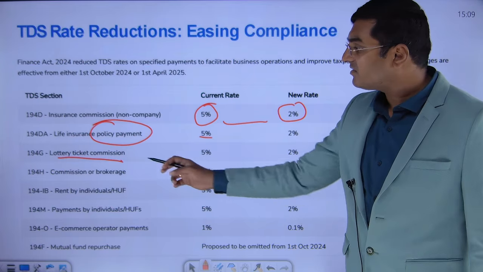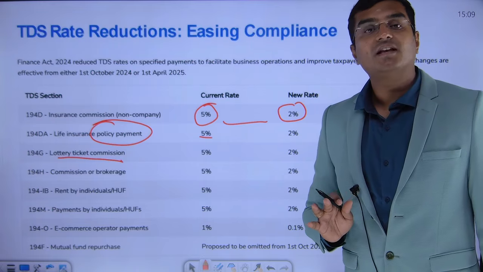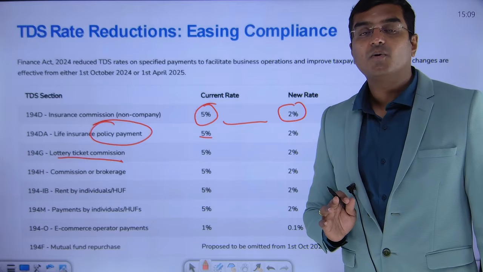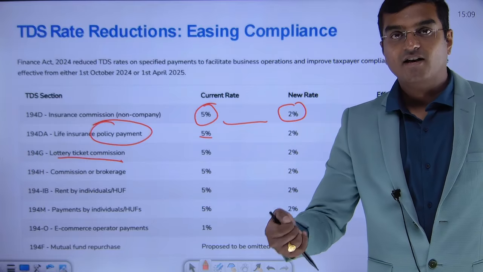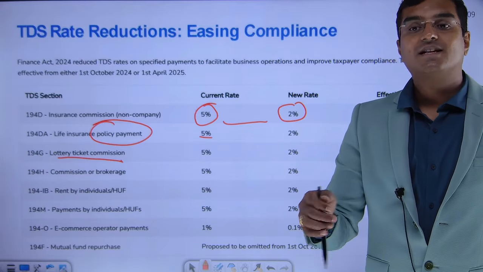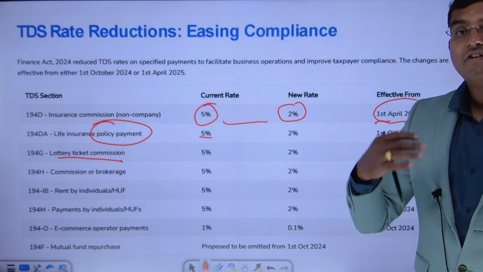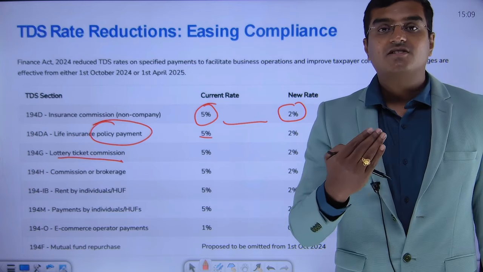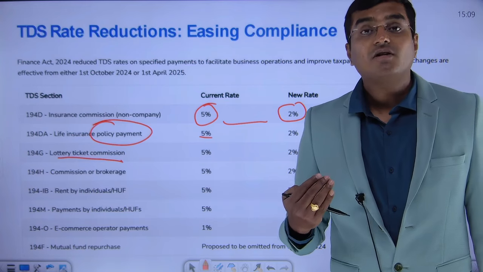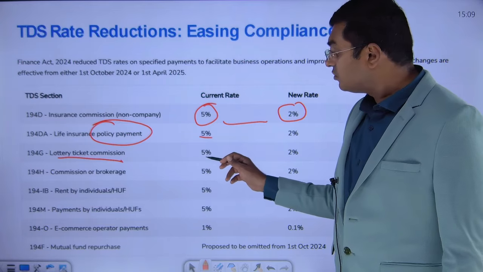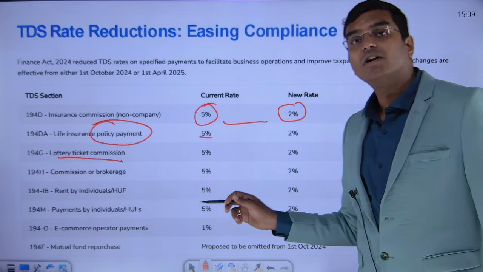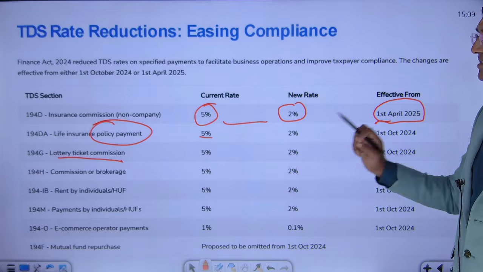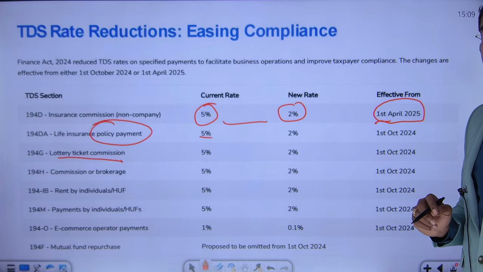But here, what is it that we are discussing? We are not talking about winnings from the lottery, dear friends. We are talking about somebody who is selling the lottery ticket. For selling the lottery ticket, the person is getting some commission payments. So while making the commission payment, tax needs to be deducted from those payments. At what rate should the tax be deducted? It used to be deducted at 5%. Now it is to be deducted at 2%. This is the change with effect from 1st April.